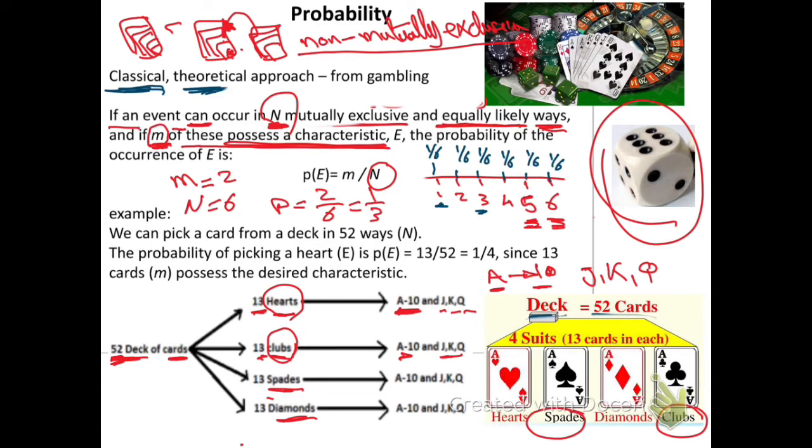So if m of them possess a characteristic, odd number, even number, more than 3, less than 3, jack, queen, king, this is the m number, and n is the total number. The probability is m, what I'm looking for, what I'm favoring, what possesses the characteristic, divided by the total number.